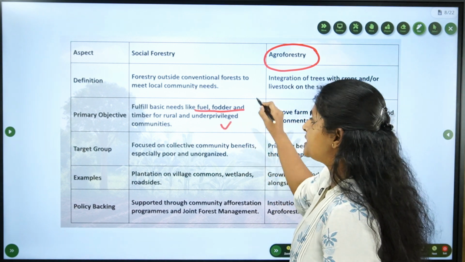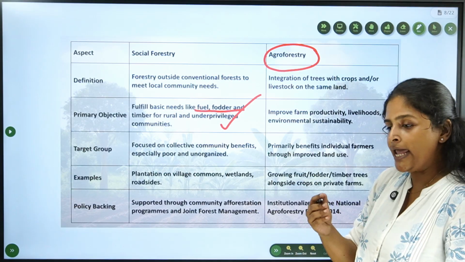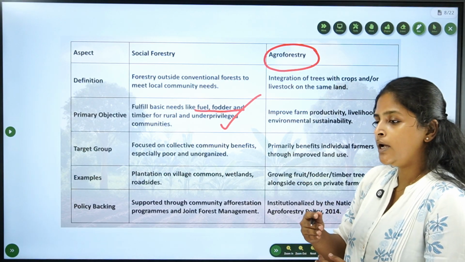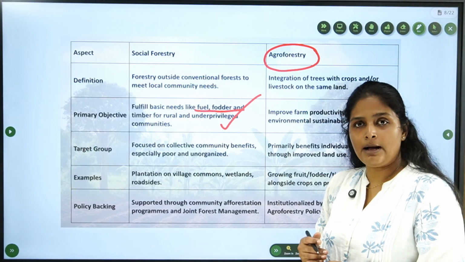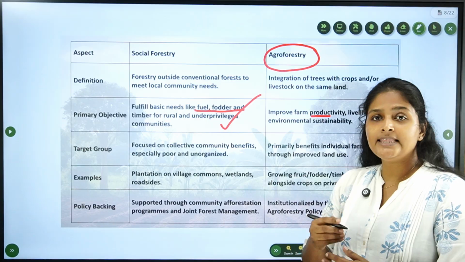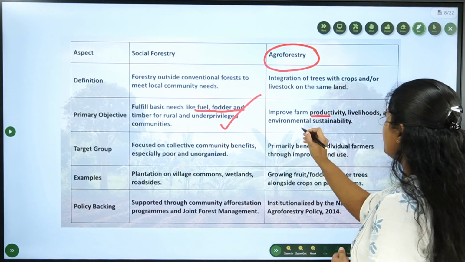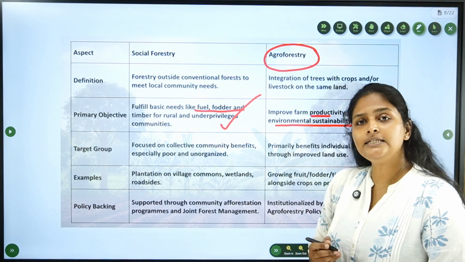Through agroforestry, you are aiming to improve the productivity of the farmland, along with environmental sustainability. Agroforestry will ensure environmental sustainability.